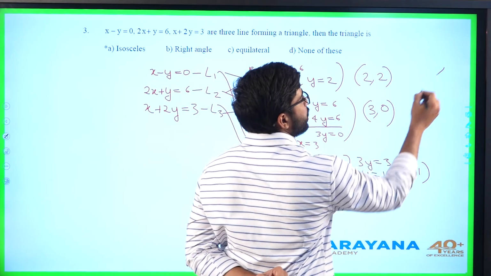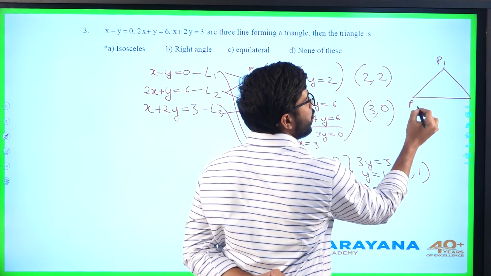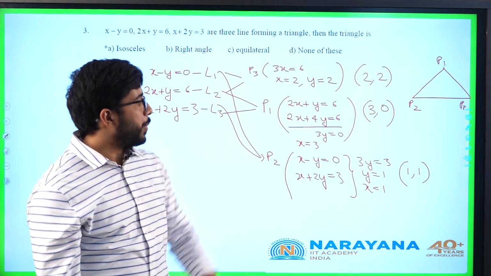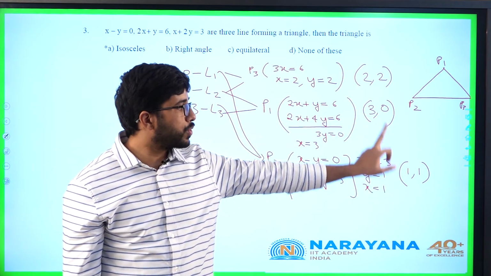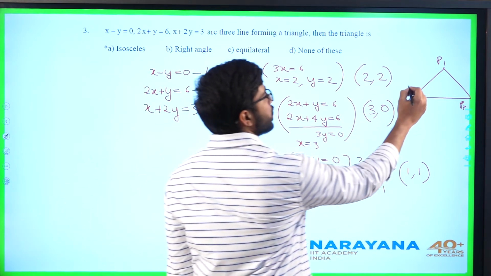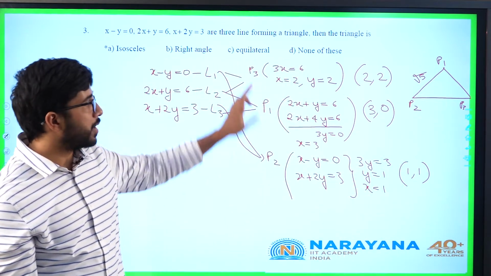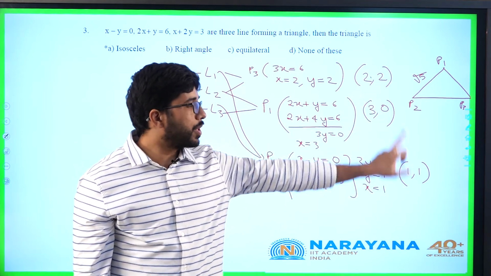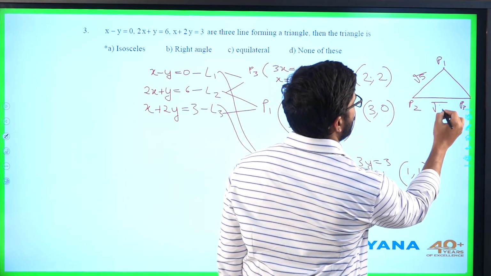If I take these as P1, P2, P3, what is the distance between P1 and P2? Distance between P1 and P2 is root over (3 minus 1) whole square, 2 square plus 1 square. This will be root 5. What is the distance between P2 and P3? (1, 1) and (2, 2): root over (1 minus 2) whole square plus (1 minus 2) whole square. It will be root 2.